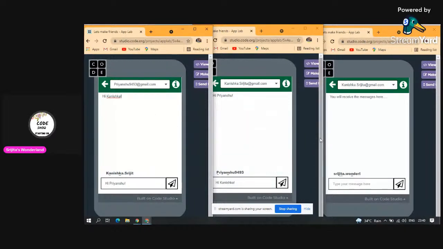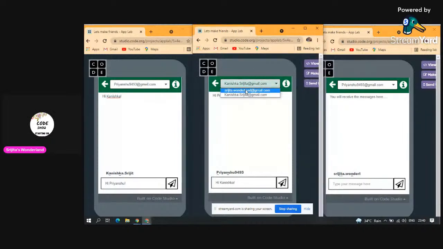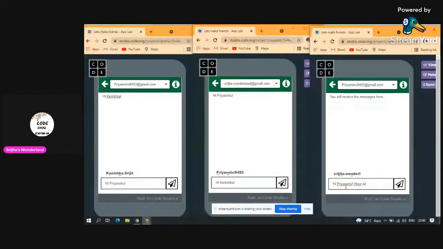Now, if Srijita wants to chat with Priyanshu, what happens? She will switch to Priyanshu. Priyanshu will switch to Srijita. Now Srijita sends Priyanshu, hi Priyanshu, how are you? Our chief guest is going to come, don't worry.